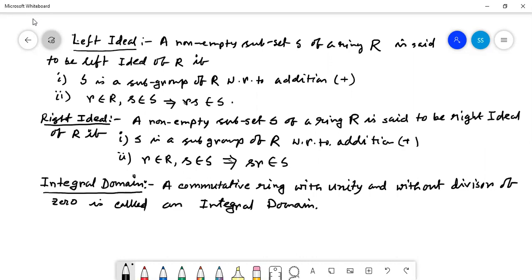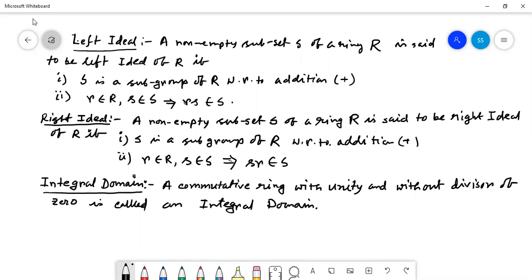Commutative ring with unity, that means it holds the unity property and it must not hold the divisor of 0. Actually, in our general case we are working in the domain of a field, not in a ring. So you may have some confusion: A not equal to 0, B not equal to 0, but their product is 0.